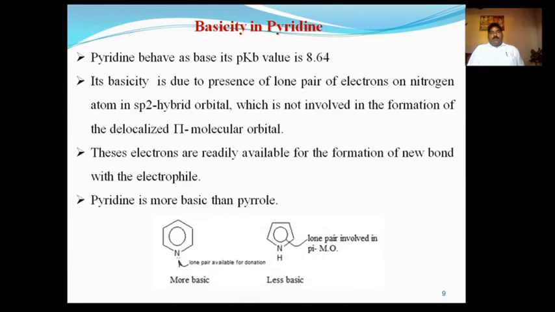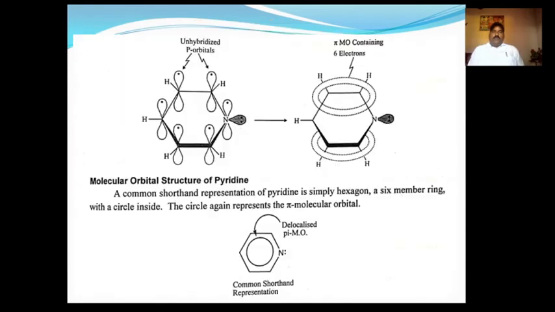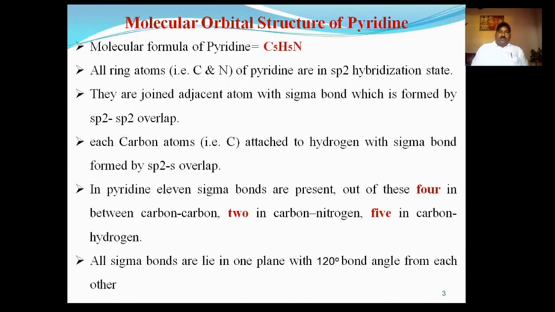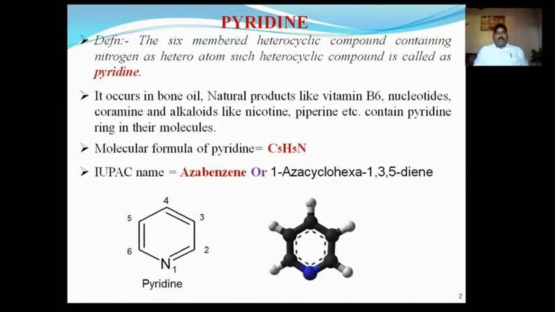Okay. Now in this lecture we first discuss the molecular orbital features of pyridine: the general molecular formula, the ring atoms, their hybridization, and how many sigma bonds are present. Of these sigma bonds, 4 are between carbon and carbon, 2 sigma bonds are between carbon and nitrogen, and 5 sigma bonds are between carbon and hydrogen. All these sigma bonds lie in one plane with a bond angle of 120 degrees with one another, due to the sp2 hybridization.